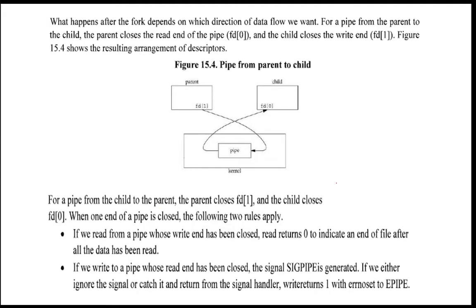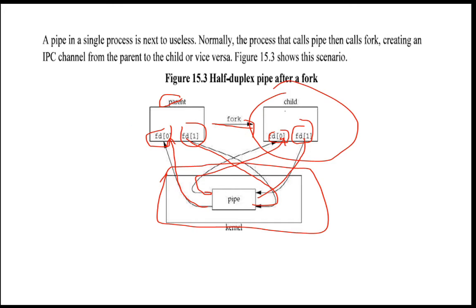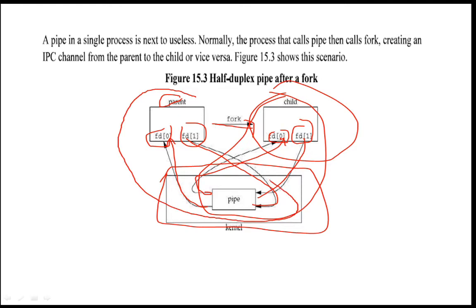Okay, what happens after a fork depends on which direction of data flow we want. For a pipe from the parent to the child, the parent closes the read endpoint of the pipe, that is fd0, and the child closes the write end. Here it is communicating in both directions. The child is also going to make use of this, and even the parent is also going to use this. Parent and child both are performing the read and write operation on the file.